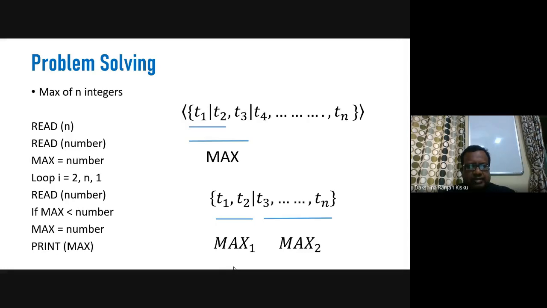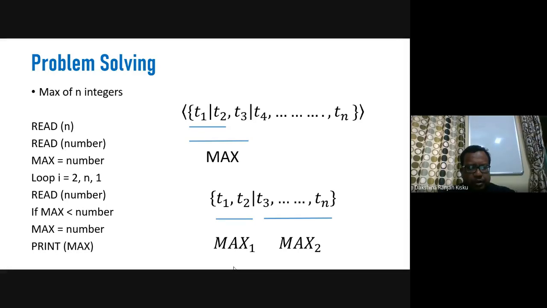Okay, now let us consider this problem of finding the maximum of n integers. Initially, we will read the n integer numbers, then we will read the first number and assign this first number to max. That means we declare the first number that has been read as max.